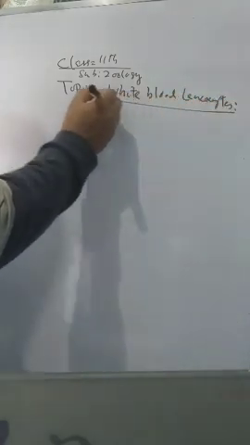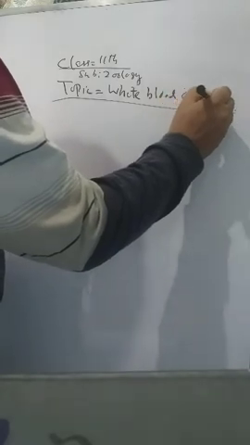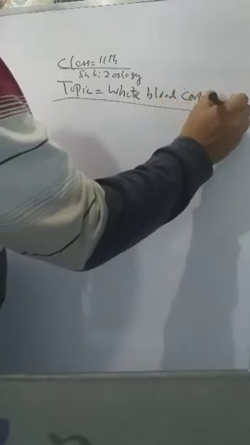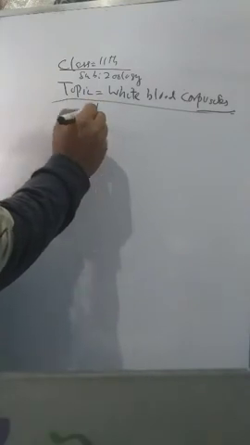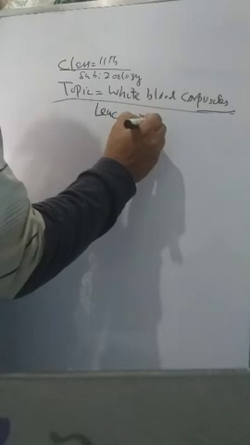Leukocytes means white blood cells. We write here white blood corpuscles. That means they are also called the leukocytes.